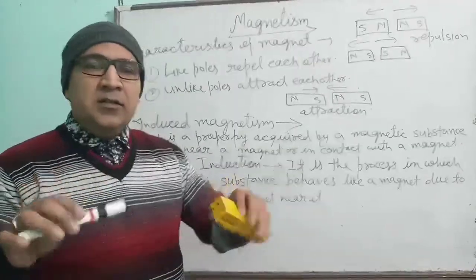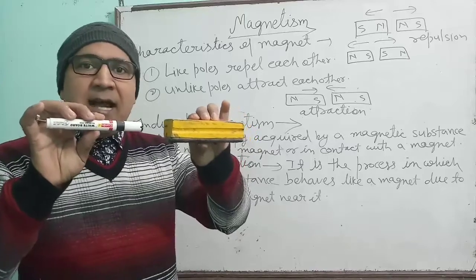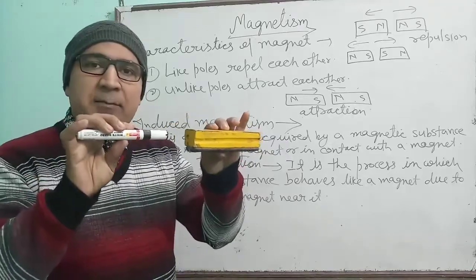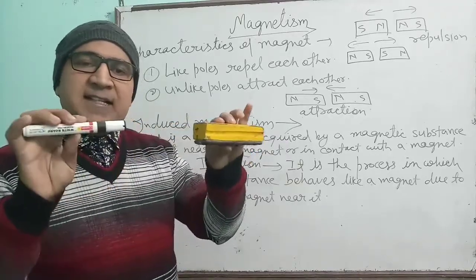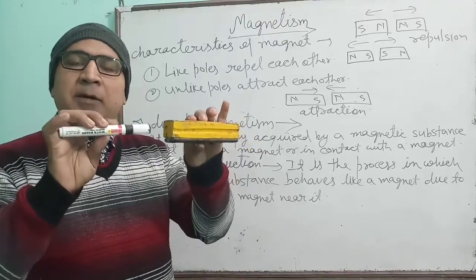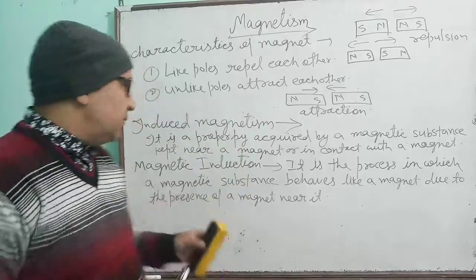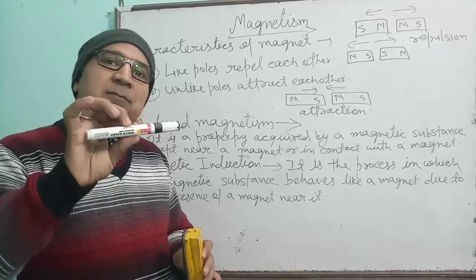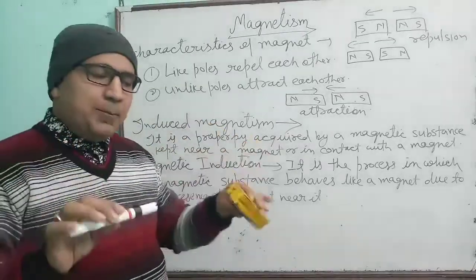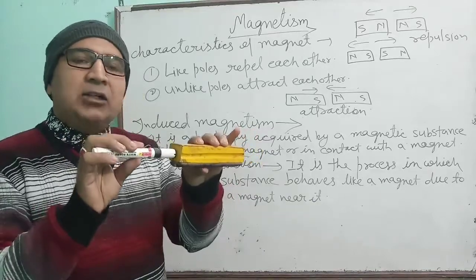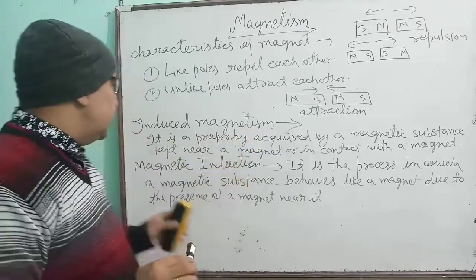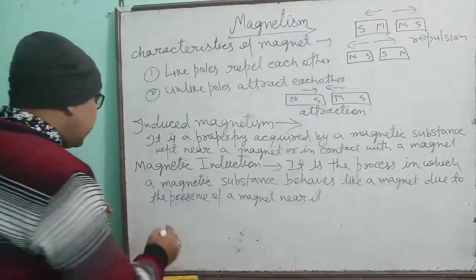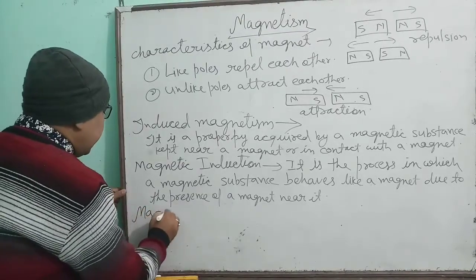Just like when one magnet is kept near an iron bar, when an iron bar is brought near a magnet or in contact with a magnet, then in this process the iron bar becomes a magnet. So this process will be called magnetic induction. Understood? The property acquired by the iron bar will be induced magnetism. But this process of bringing near or in contact will be called magnetic induction. Is this clear, everyone? Now, after this, we will study the magnetic field.